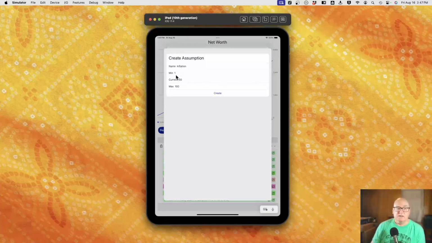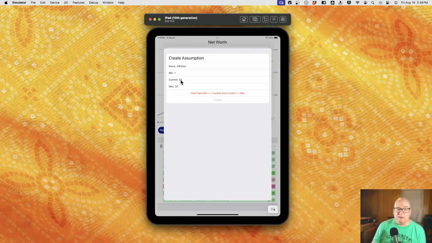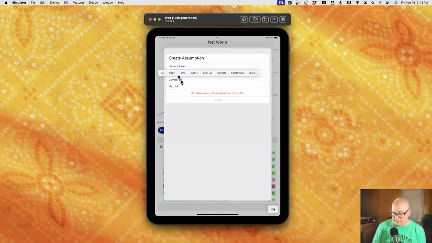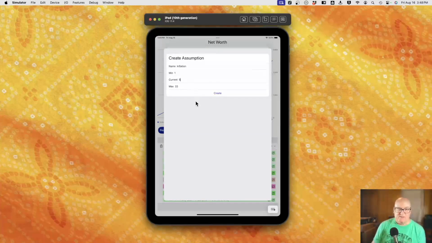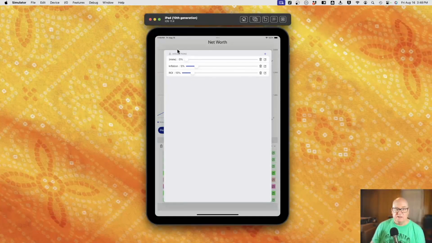Okay, and we're saying this could range over 1 to, well, let's be slightly more optimistic, 33. But notice I don't have a current value in that range, so I get a warning. And let's say it's 5%. Okay, so I'm creating this new assumption. All right, I've got the list of these. At this point, we're only doing percent ones, so I think we'll probably sort them by their type, so you can kind of control different areas.